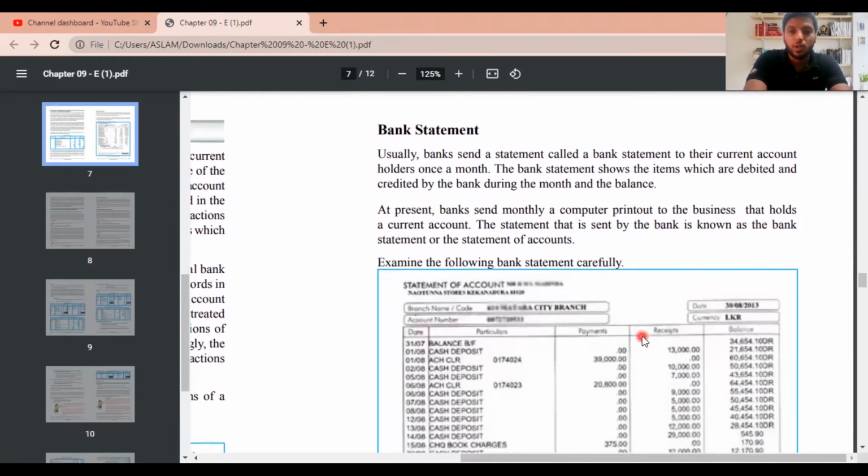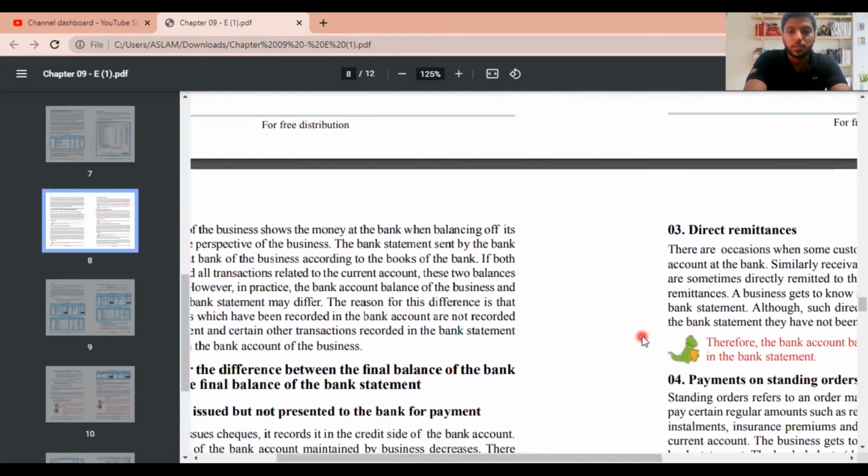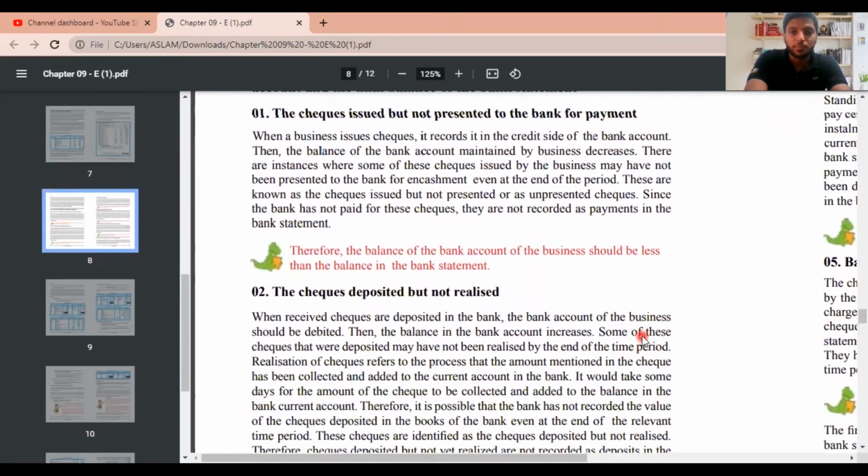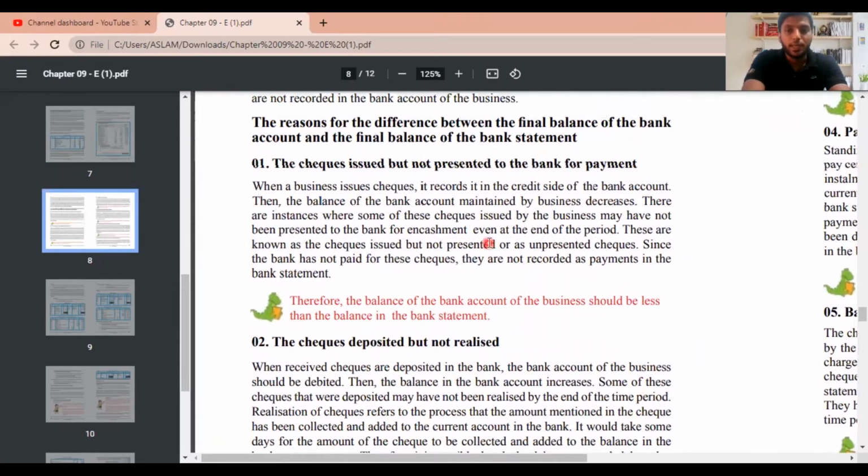So I'm going to teach you how a bank reconciliation statement is prepared. The differences you might see are mainly due to 5 reasons. One is checks issued but not presented, which we say as unpresented checks. Second is checks deposited but not realized, which we say as unrealized checks.